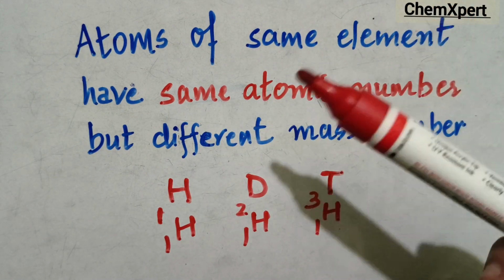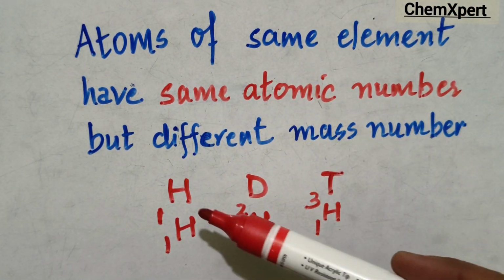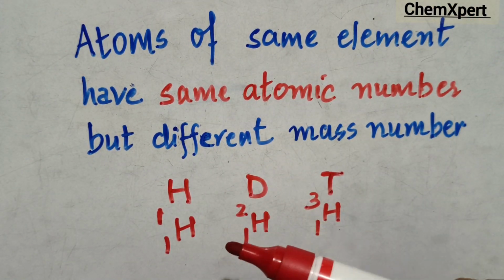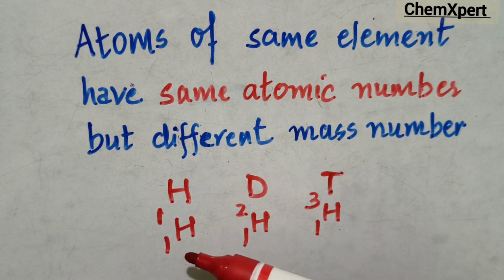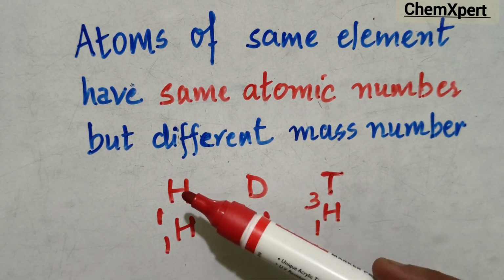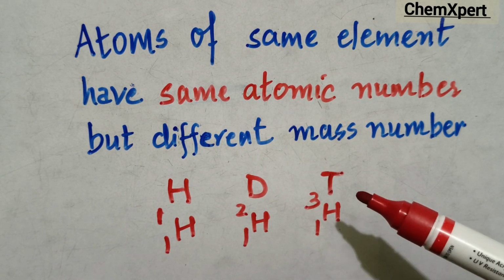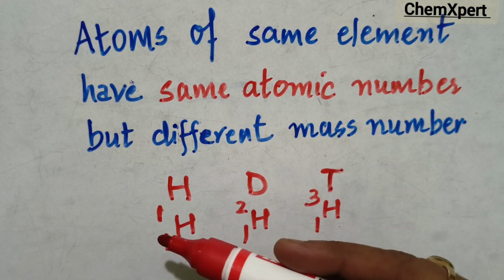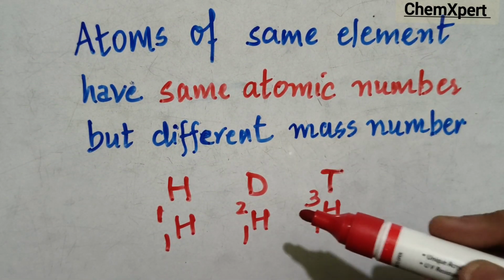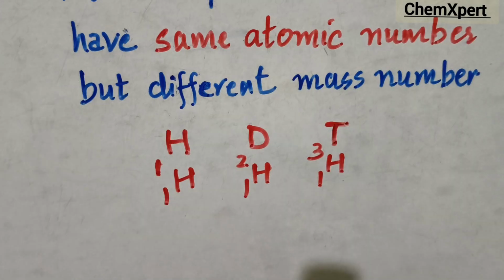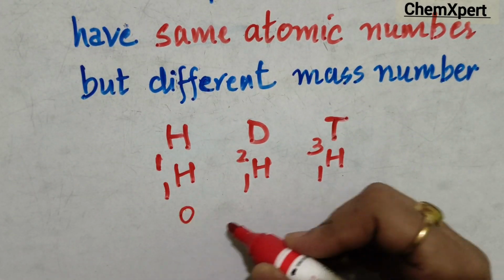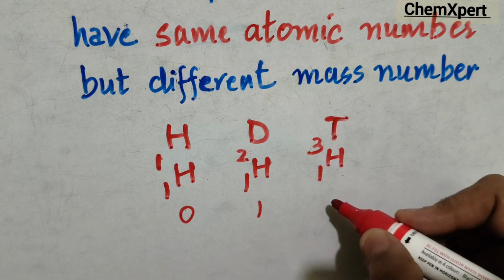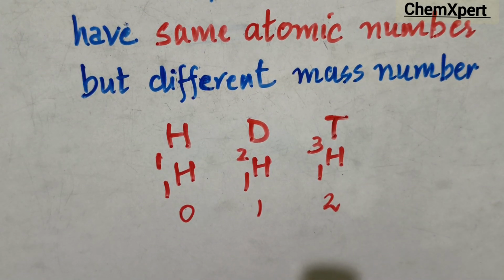So define isotope: atoms of same element having same atomic number but different mass number. Now why mass number is different? Because all these possess different number of neutrons. In first case 0 neutron, in second case 1 neutron, and in the next case 2 neutrons.